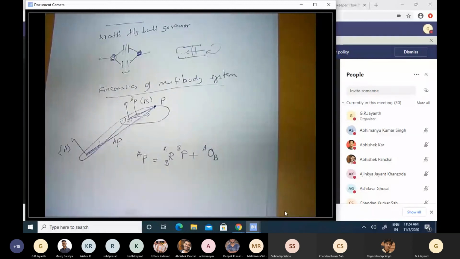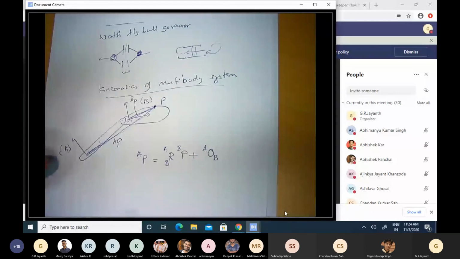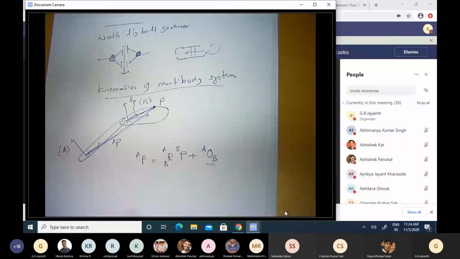Okay, so this is going to be the expression relating the position of a point P represented in the A frame and its representation in the B frame. Earlier, I also need to remind you that such an offset could have existed even in the analysis of a single rigid body.